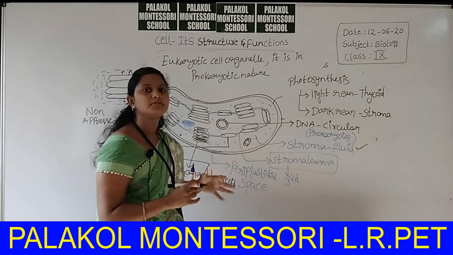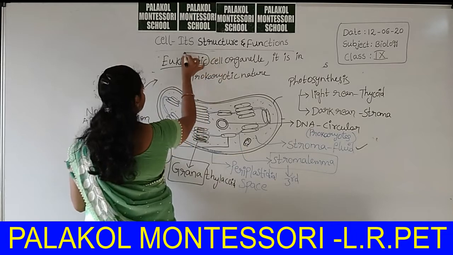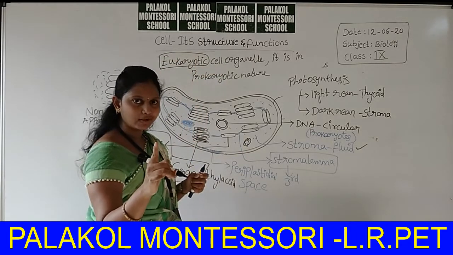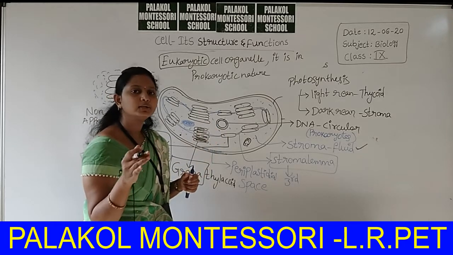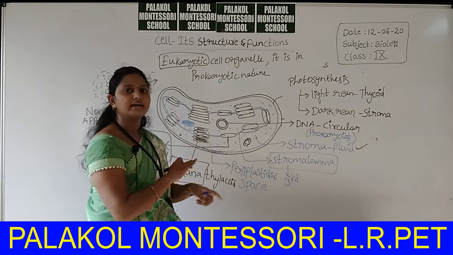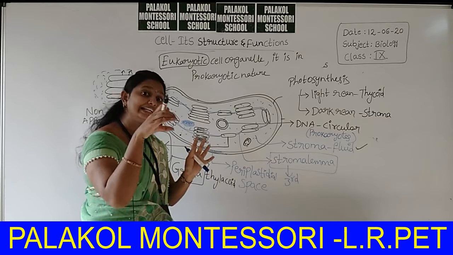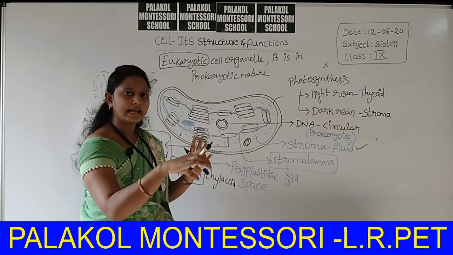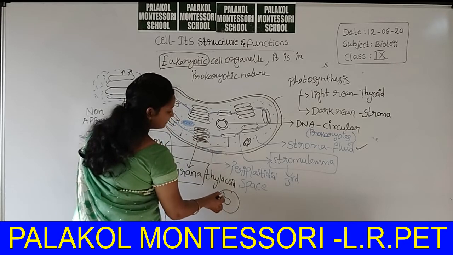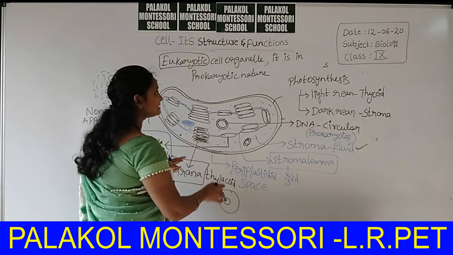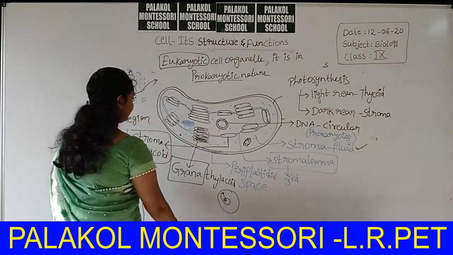But in the case of plants, the plant is eukaryotic. But it is in which nature? Prokaryotic nature. It is a cell organelle, not the cell. In the plant cell, DNA is covered with a nuclear membrane, but inside the plant cell the chloroplast is present. Inside the chloroplast, DNA is in prokaryotic nature. Got my point, students?